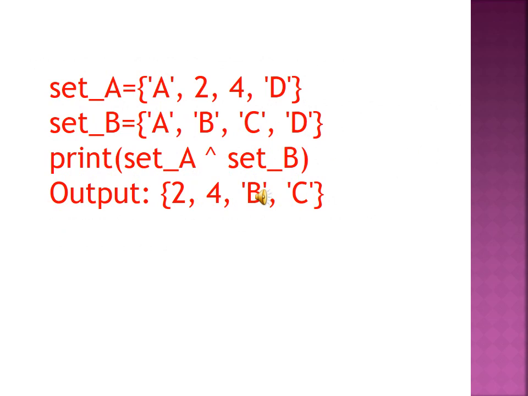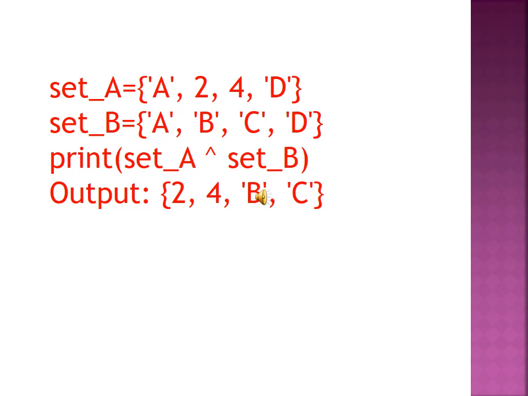Set A has some values. You should give any values, and for set B also you should use any values. After that, print set A caret set B. Because this is symmetric difference. Set A has some values and set B has some values. After that you should print set A and set B.